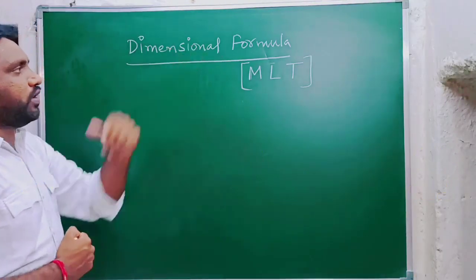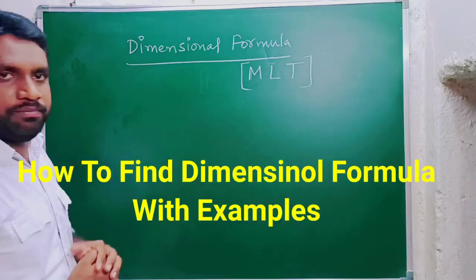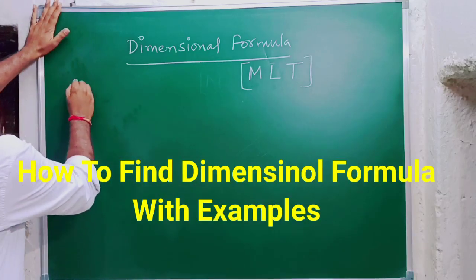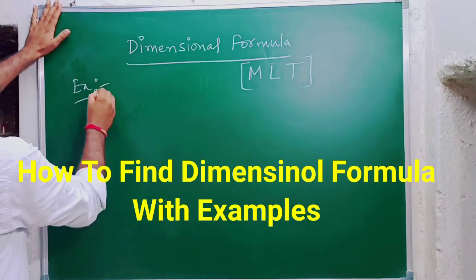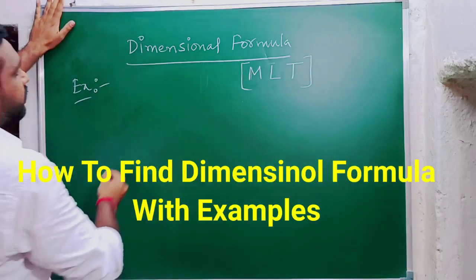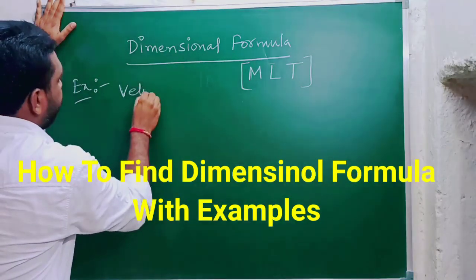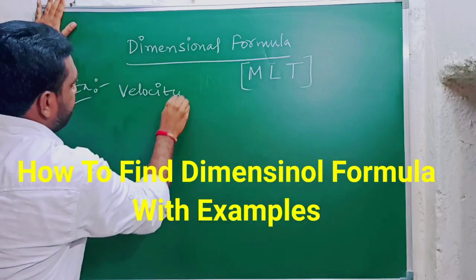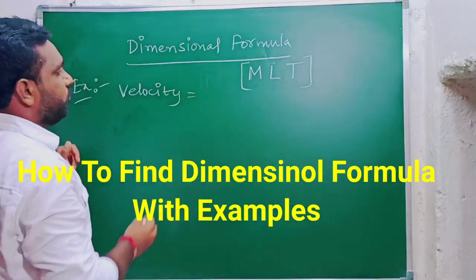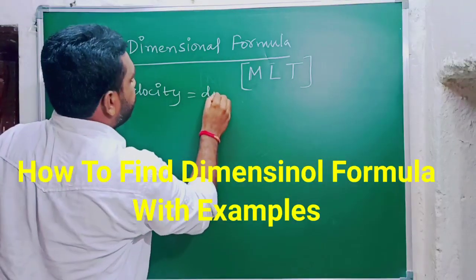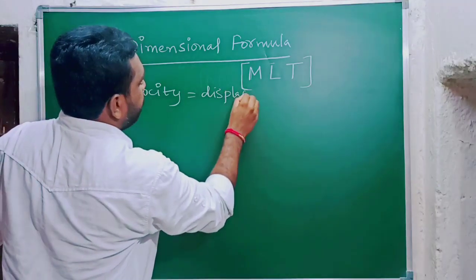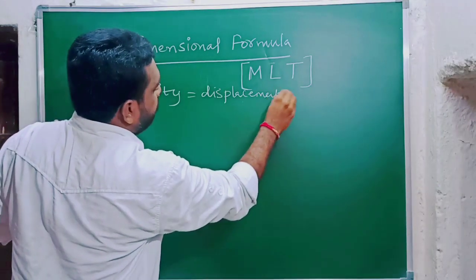Now I am going to explain the dimensional formula with a few examples. Let's see the examples for dimensional formula. First we will consider the example velocity. We are going to find the dimensional formula of velocity. As we know, velocity equals displacement by time.